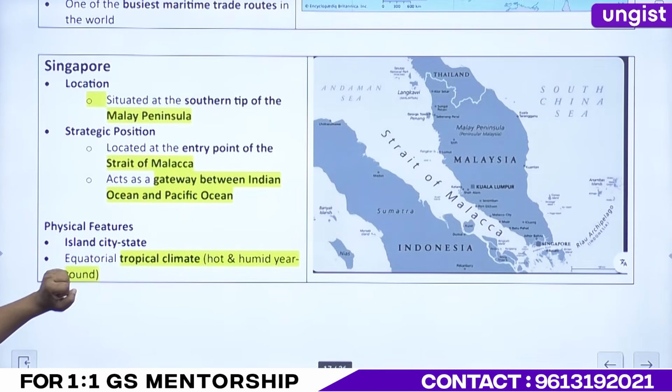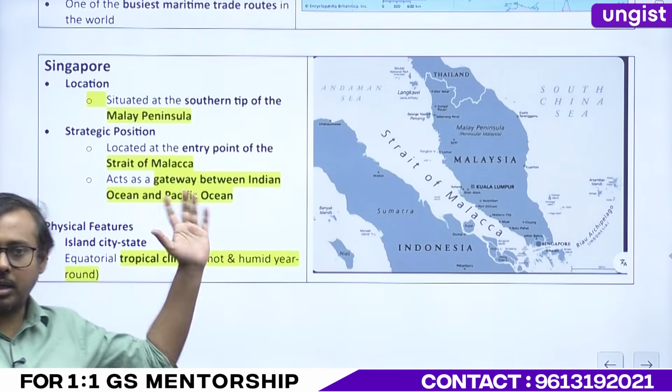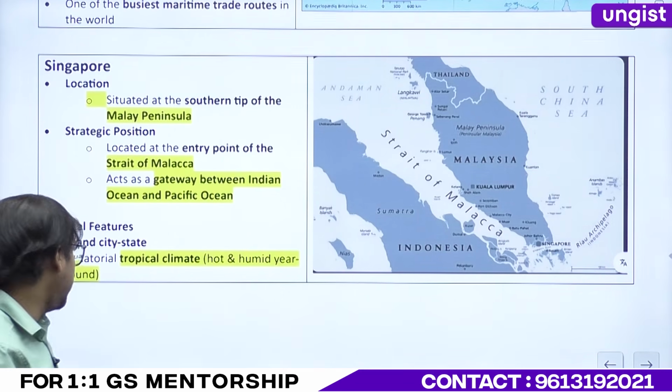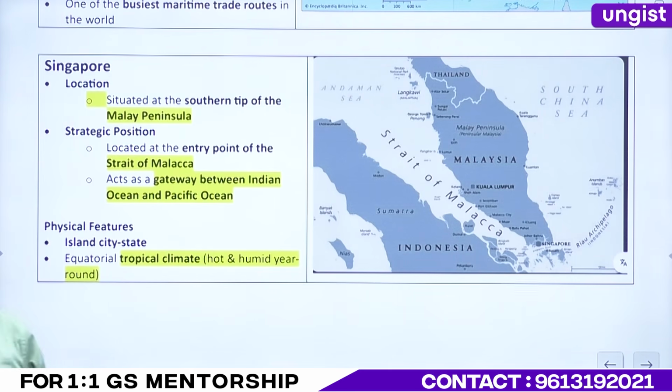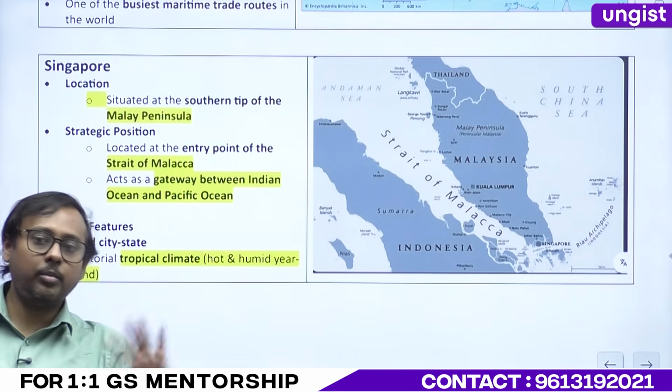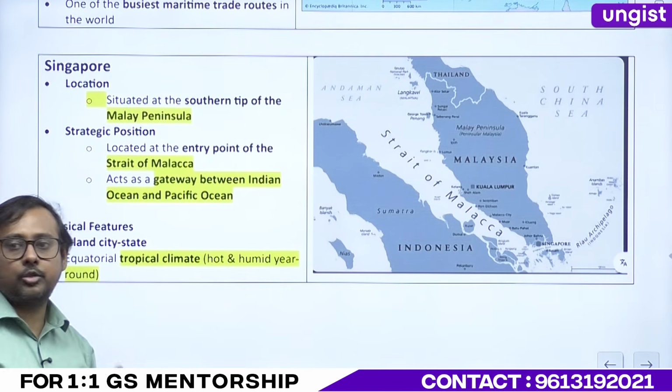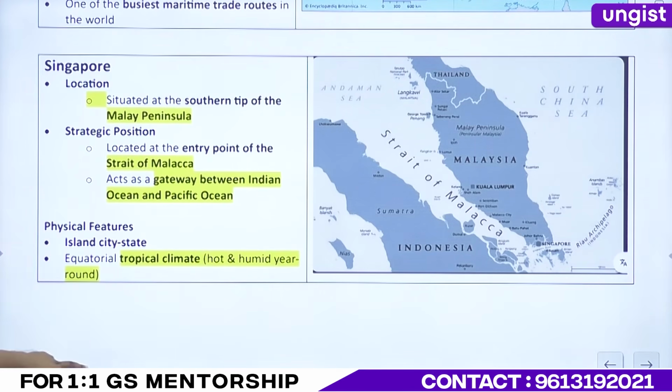Now let's come to Singapore. Now Singapore is again very important. Malacca Strait, Singapore Strait, right? And again the temperature is very important. They might give Singapore and say that they belong to temperate region. No, they don't belong to temperate region. They are tropical countries. Okay?